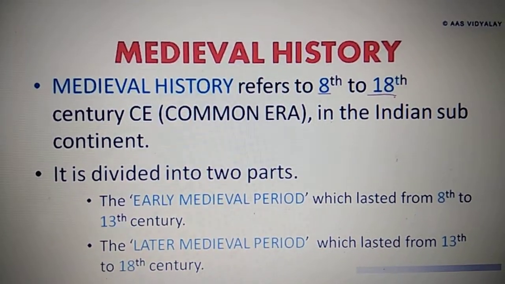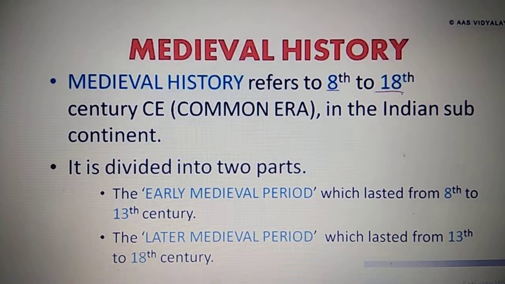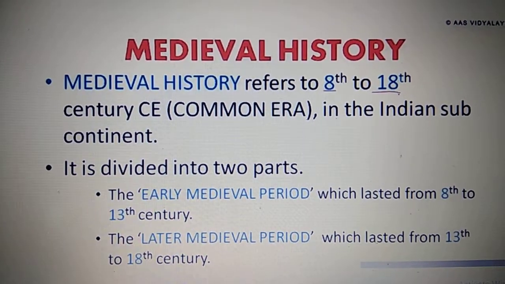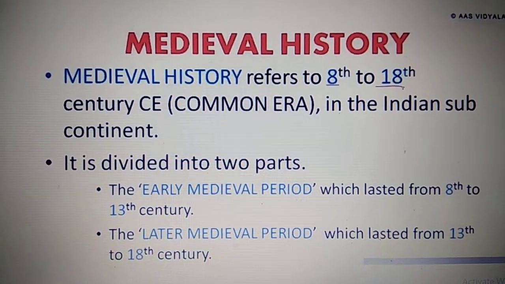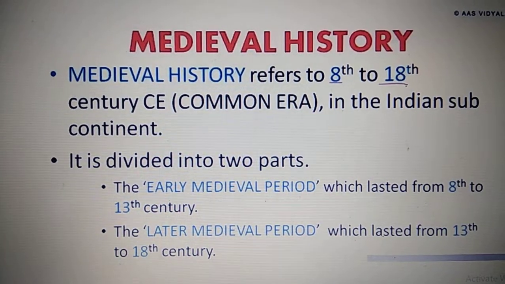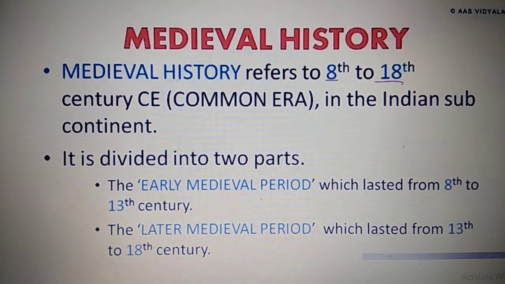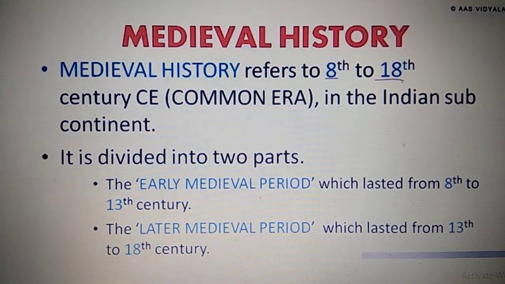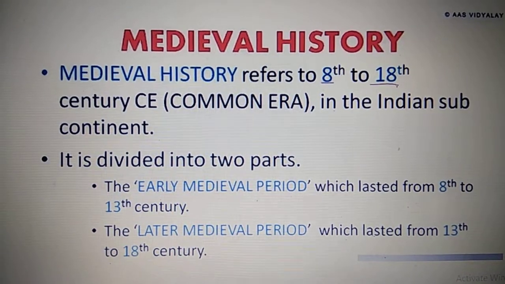Children, today I will start with the first chapter of your history lesson, Tracing Changes Through 1,000 Years. Okay, before I start the lesson, I want to tell you that you have already learned ancient history in class 6. As you know, historians have divided history into three periods: ancient, medieval, and modern. So in class 7, we are going to learn about medieval history.